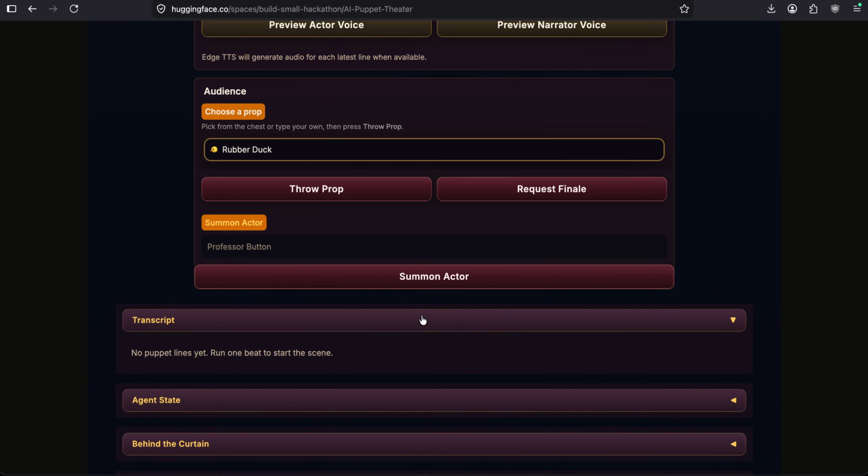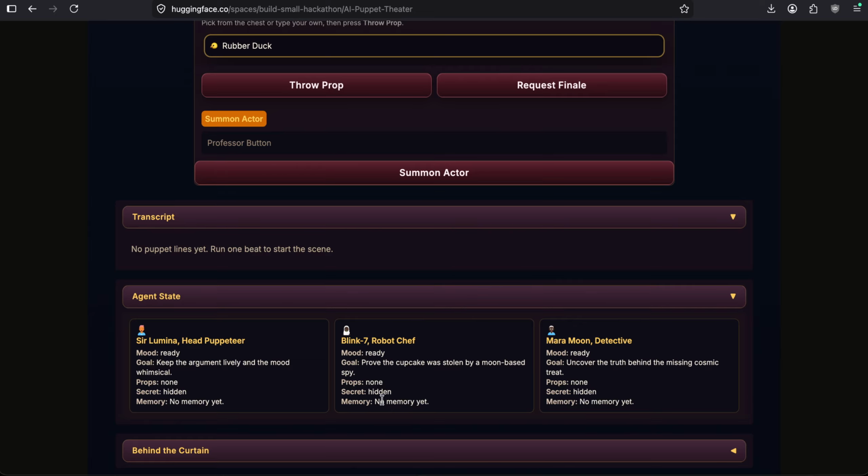You can view the full transcript here. Currently there isn't anything as we haven't started. You can view the state of each agent here. So if you see, each of them has their own goal. Currently there is no memory for them, but it will keep on updating as the show progresses, and maybe they will pick up the props too.